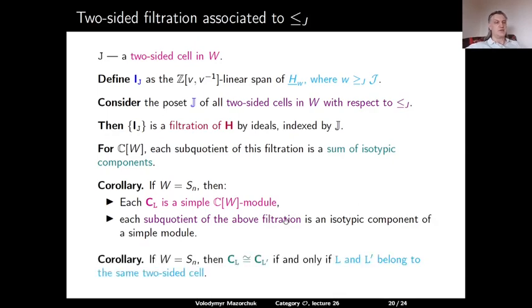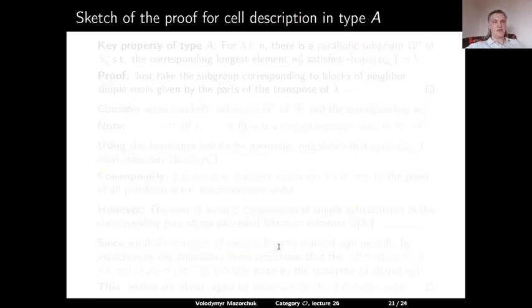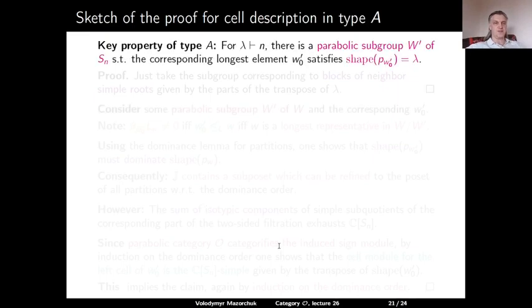So in particular, it follows that for the symmetric group, two left cell modules are isomorphic if and only if the corresponding left cells belong to the same two-sided cell. So now we can sketch the proof of Kazhdan-Lusztig description of cells in type A.